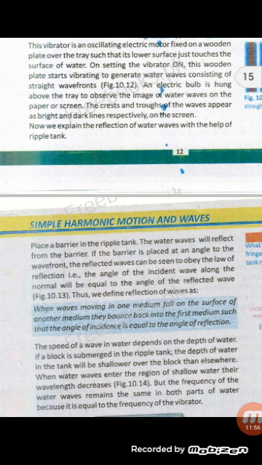This vibrator is an oscillating electrical motor fixed on a wooden plate over the tray such that its lower surface just touches the surface of water. On setting the vibrator on, this wooden plate starts vibrating to generate water waves consisting of straight wave fronts. Figure 10.12. An electrical bulb is hung above the tray to observe the image of water waves on the paper or screen. The crest and trough of the waves appear as bright and dark lines respectively on the screen.